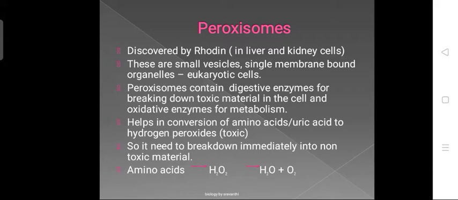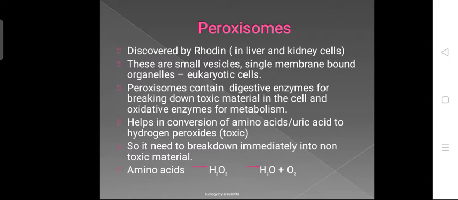For example, how the peroxisome works: amino acids are broken down into hydrogen peroxide inside the peroxisome, which is a very toxic substance. Hydrogen peroxide, H2O2, is formed from the amino acids, and it is a toxic substance, so it has to be immediately converted or broken down into non-toxic material. This happens inside the peroxisomes.